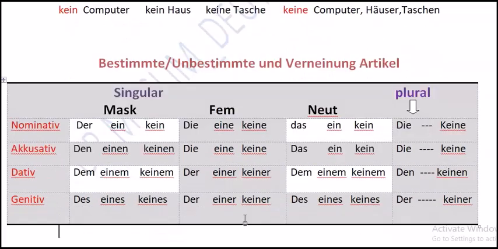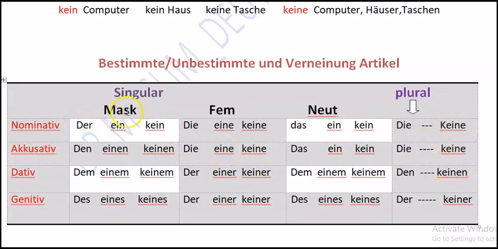Now we are coming to learning this chart about "bestimmte, unbestimmte und Verneinung Artikel". We are learning how they are in different forms: in the normal form, how they are used in the direct object, in the indirect object in dative, and also in genitive, the possessive form. So here are the singular forms, and here are the plural forms.